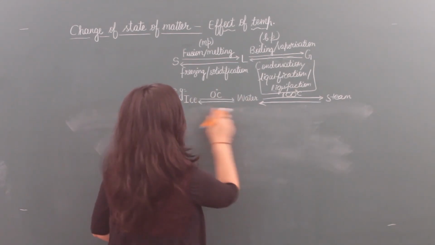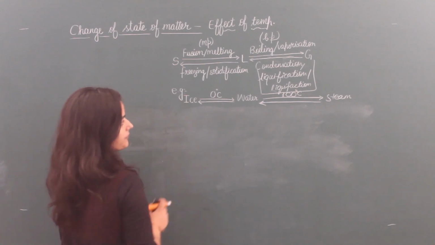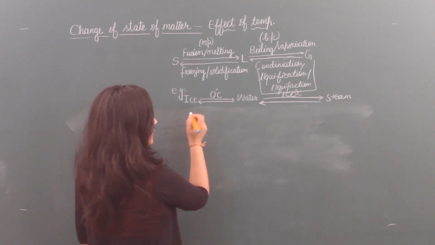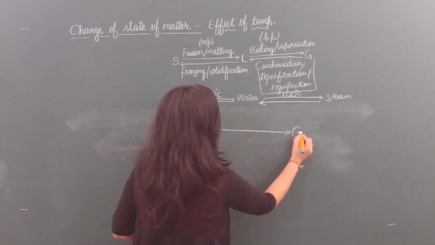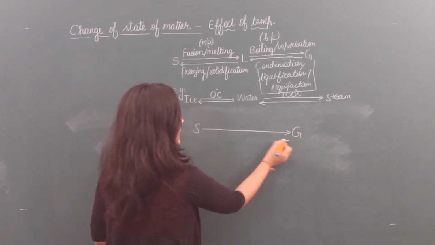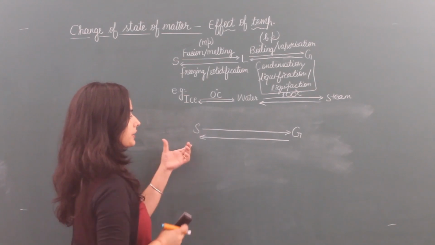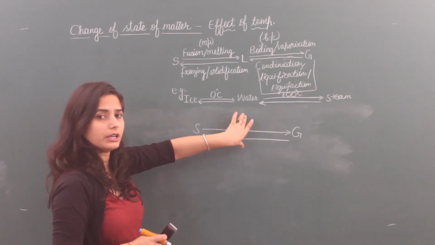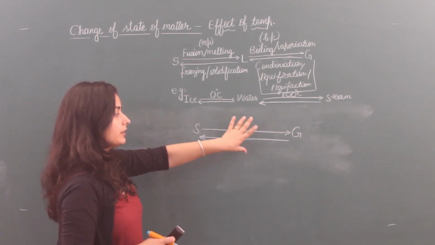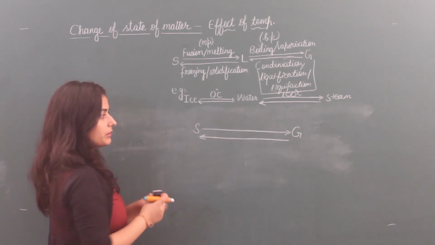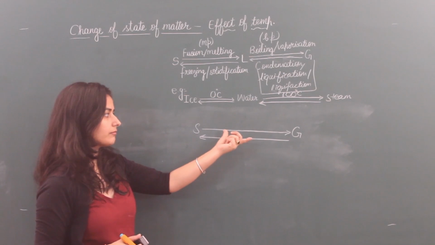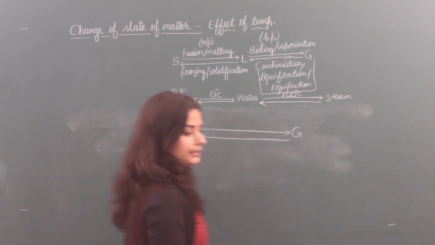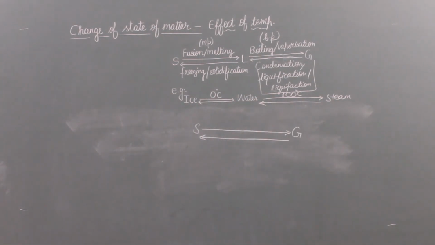Now one more process is there. When a solid directly converts into gas, and gas directly converts into solid. Now there is no liquid in between. Can you name any one substance that directly changes this? Okay, no problem. Now see, I will show you one example.